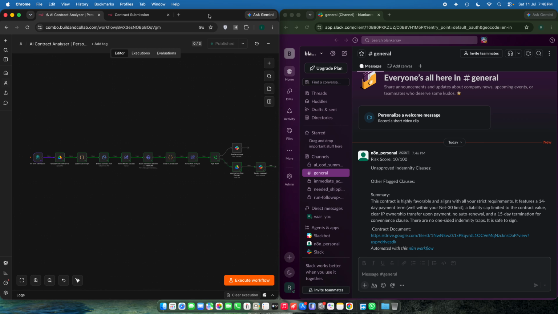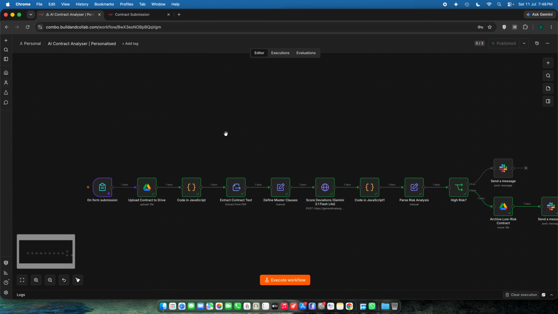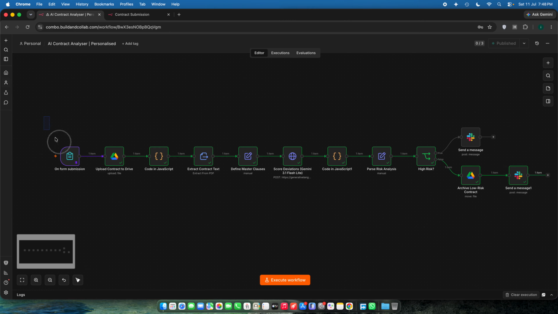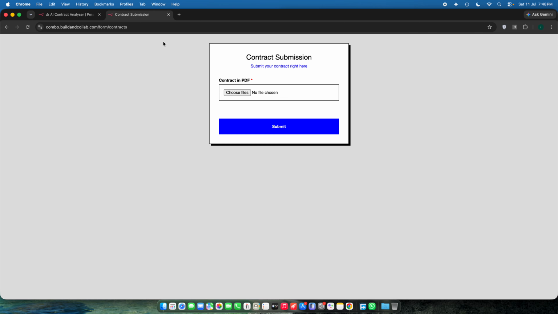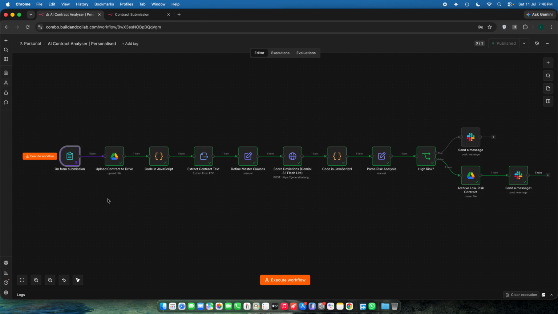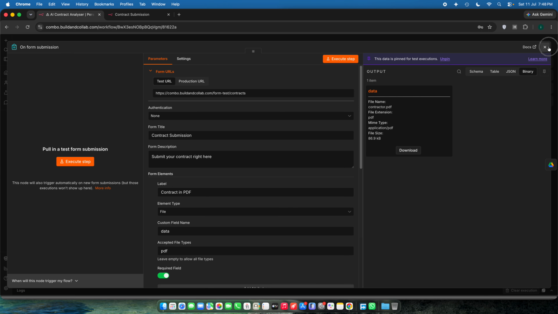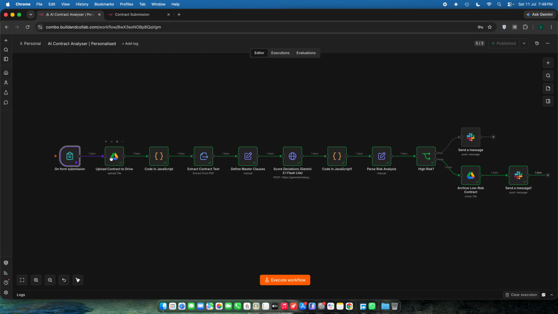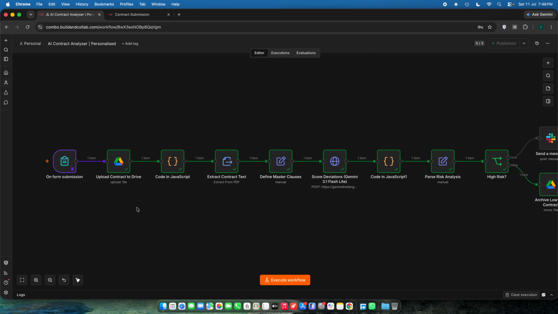Okay, now let me explain how the data will flow from node to node. So firstly, the workflow will get triggered whenever this particular form is submitted. After that, we will be grabbing the binary data, which is nothing but the uploaded contract, and uploading it into our own drive and designated folder.